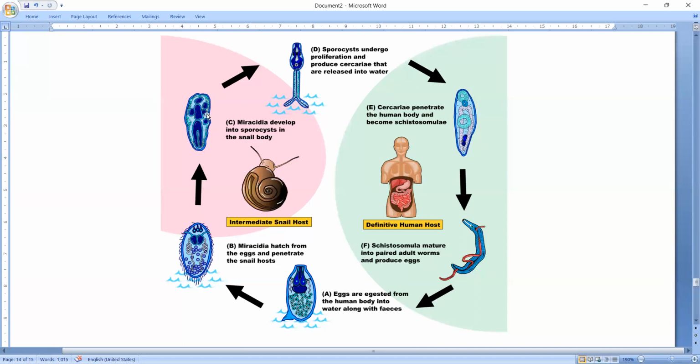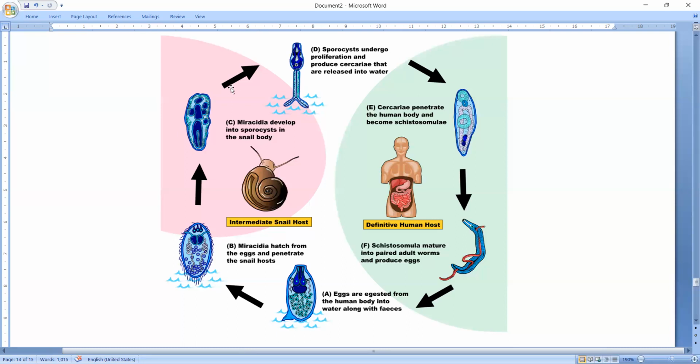Due to a process called polyembryony, a single sporocyst from a single egg produces many smaller secondary sporocysts. They increase in size in the liver, and then they escape from that liver area.